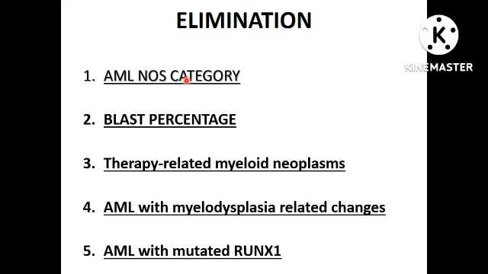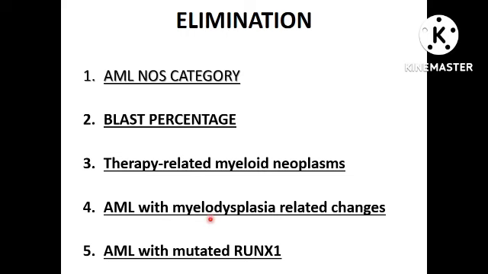So in this WHO, these are the things which have been eliminated or modified. Like AML NOS category, there is elimination of 20% blast cutoff, which is reduced to 10% for AML defined by genetic abnormalities. There is no therapy related myeloid neoplasms and mutated RUNX1 in this classification.